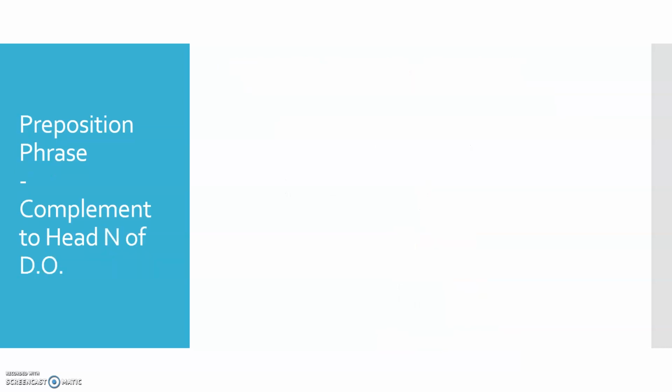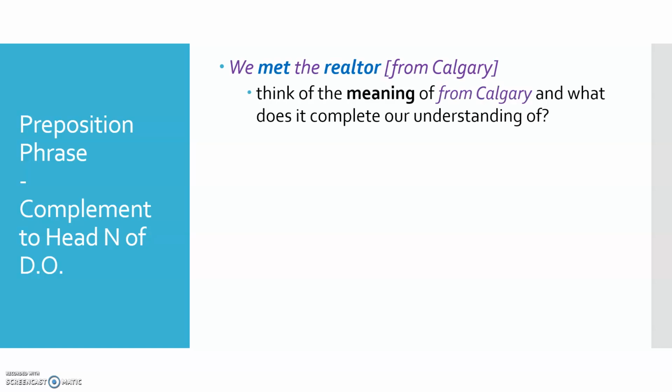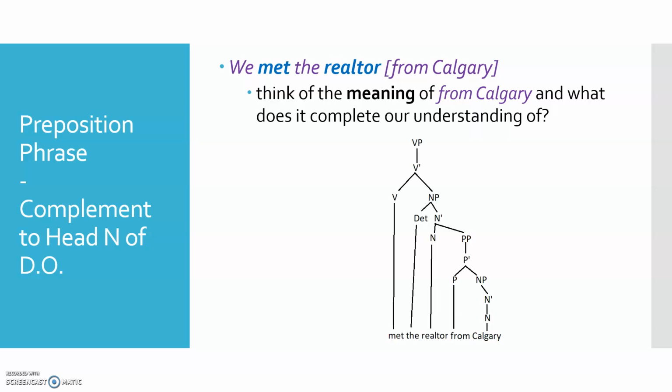You see how that would be a little bit different if the sentence was, we met the realtor from Calgary. In this case, what does from Calgary complete our understanding of? Is it the location of the meeting, or is it a description of the realtor? So in this case, from Calgary is describing the realtor. It's not describing the location of the meeting or any sense of spatial understanding of the meeting. It's a description of the head noun of the direct object.